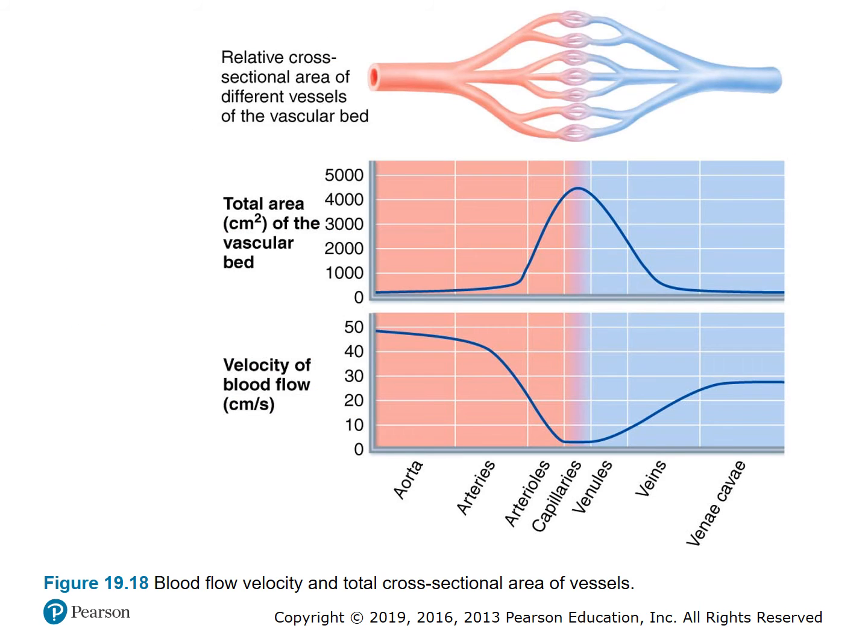Figure 19.8, blood flow velocity and total cross-sectional area of vessels. So we can see that the velocity of blood flow is inversely proportional to the total area of the vascular bed.